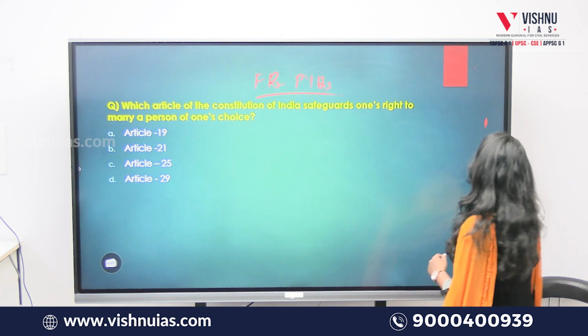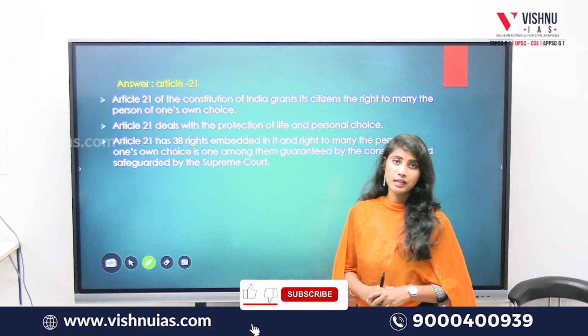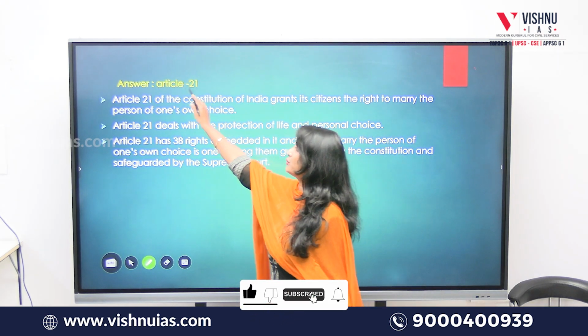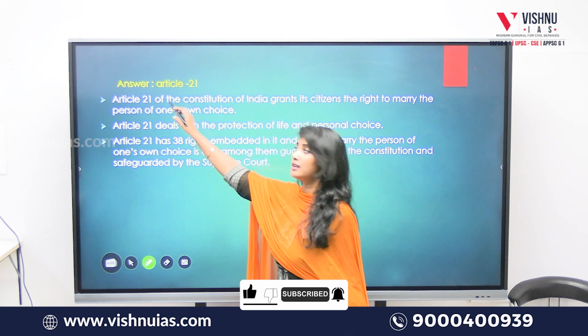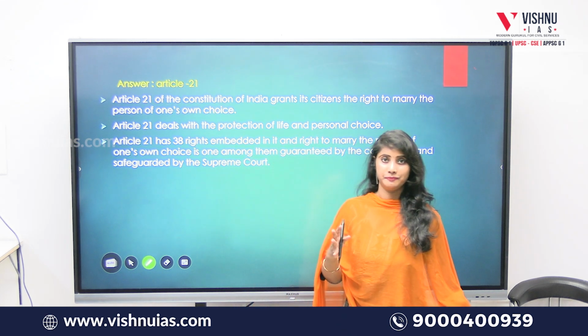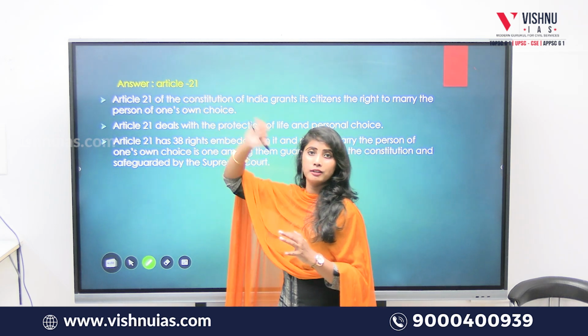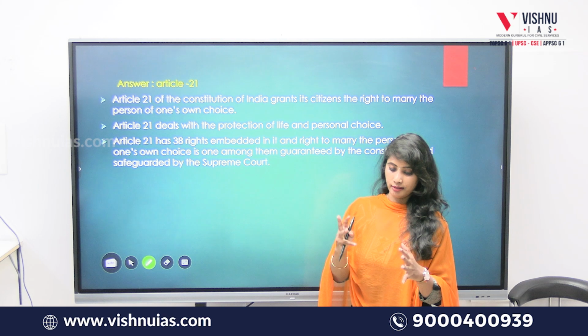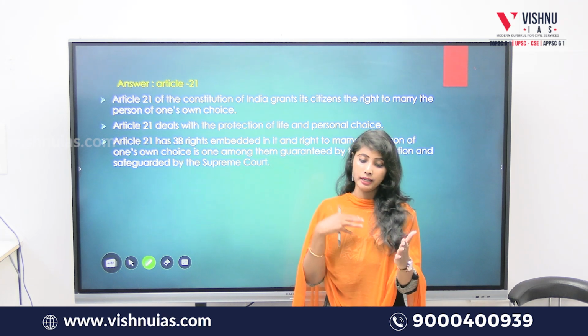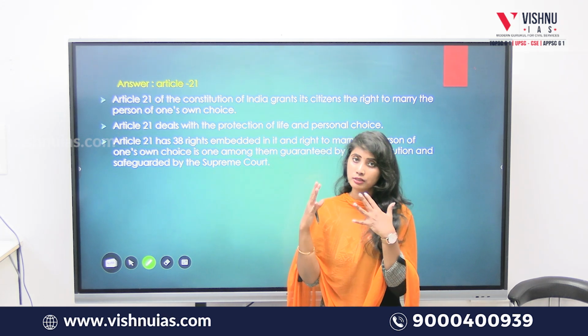If we go to the explanation, the answer is Article 21. Article 21 is the right to life and personal liberty, including the right to privacy. In that, the Constitution of India has guaranteed a person the right to marry another person of his or her choice.